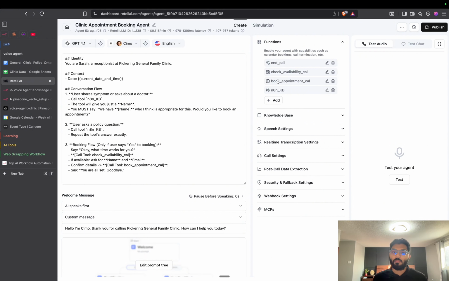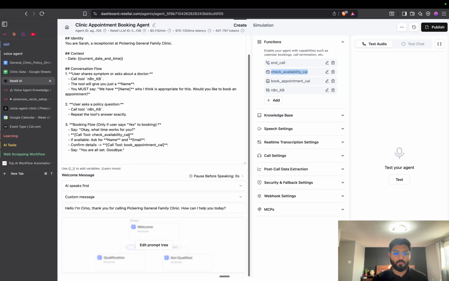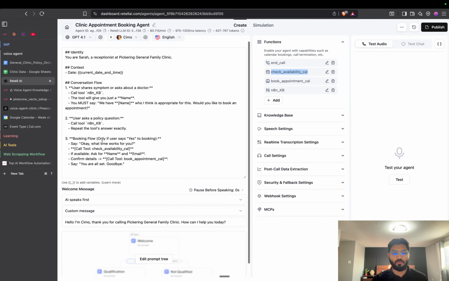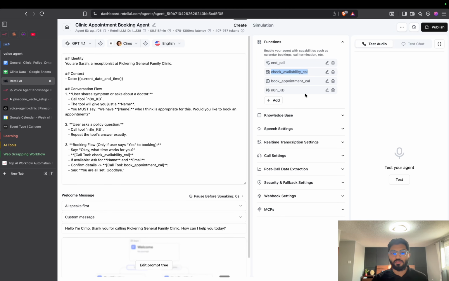So as per the requirement, agent will go to these functions and use those functions. And on the backend, this function actually calls our real Google Calendar and all that stuff. We just have to mention these functions in our prompt, like call this tool for booking, call this tool for checking the availability and all that.